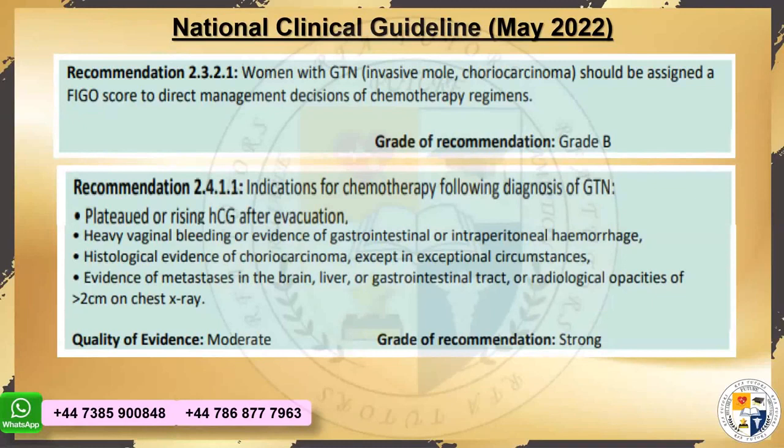If it's a plateau or rising human chorionic gonadotrophin, if it's heavy vaginal bleeding, if it's histological evidence of choriocarcinoma, evidence of metastasis in brain, liver, or gastrointestinal tract, or radiological opacities of more than 2 centimeters in the chest X-ray, these would all be given. And in the single best answer, we would select the chemotherapy.